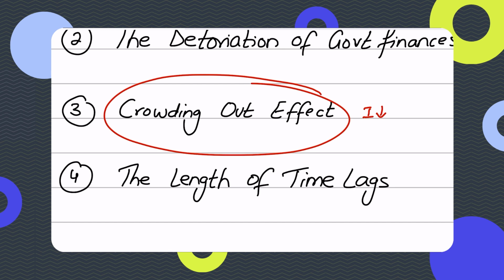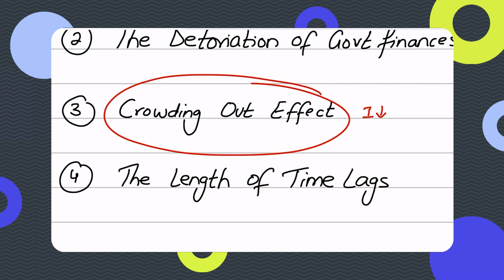The objective of the fiscal policy was to increase AD, but because of the crowding out effect, it reduces AD because investment goes down. Even if some AD goes up, the crowding out effect would pull back and offset that effect, and it would reduce growth because the I component of the AD equation would go down. This is a very important point to mention in the exam: if the crowding out effect happens, it would render your fiscal policy totally ineffective.